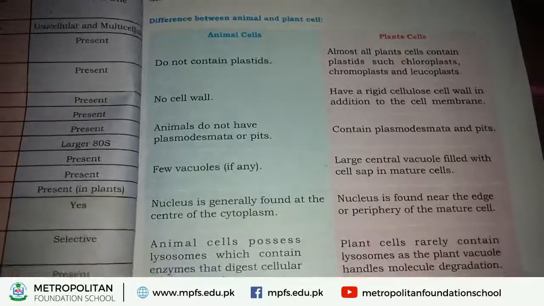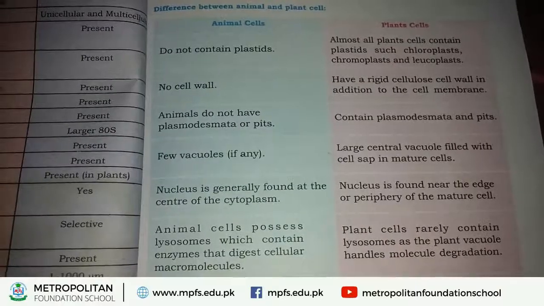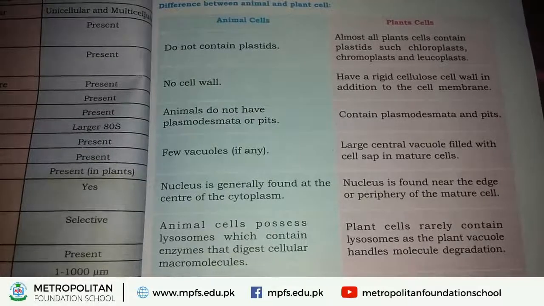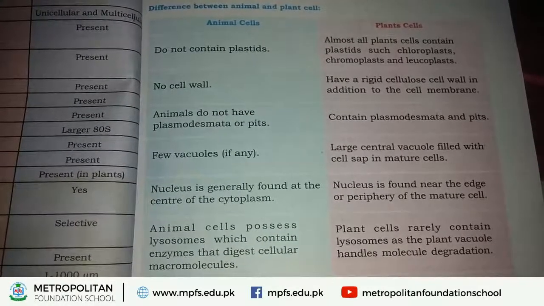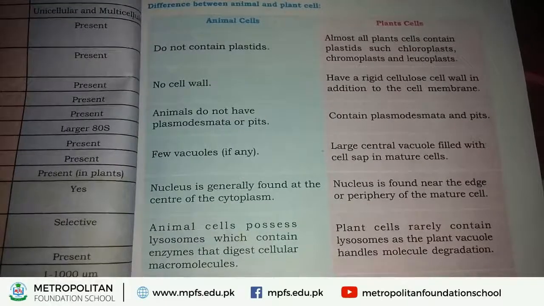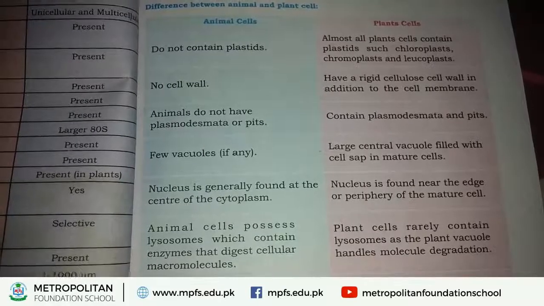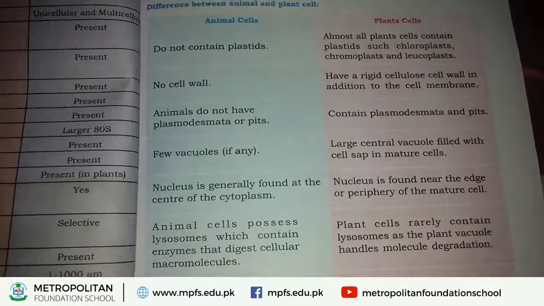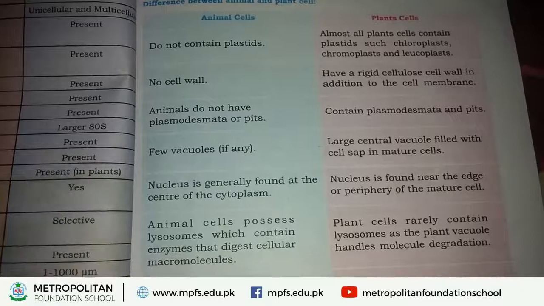Okay, next structure is called lysosomes. Lysosomes are special structures that are mostly found in animal cell. Sometimes they are also present in plant cell. First of all, we discuss here what lysosomes are. Lysosomes are special structures.